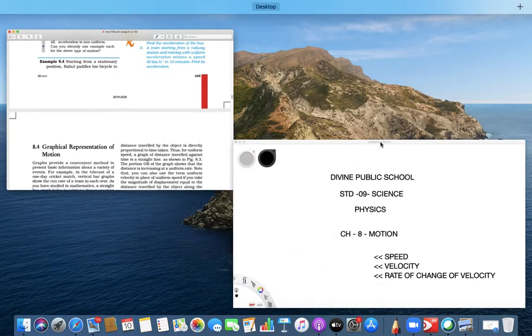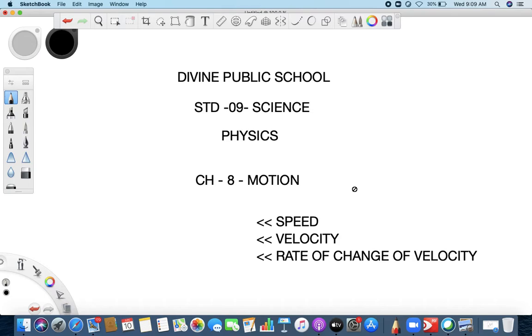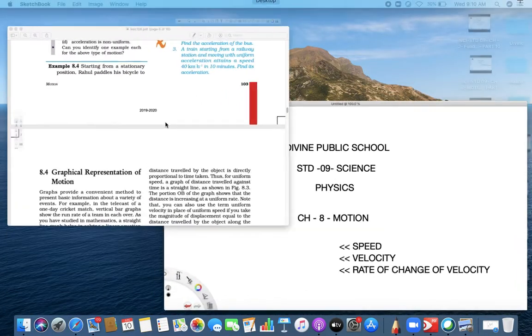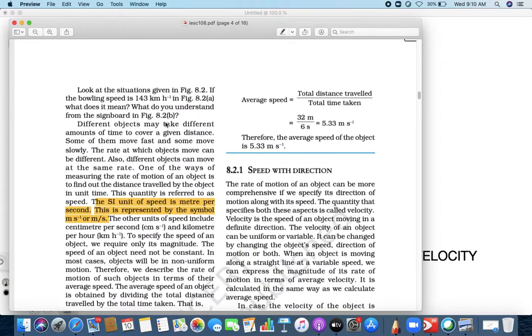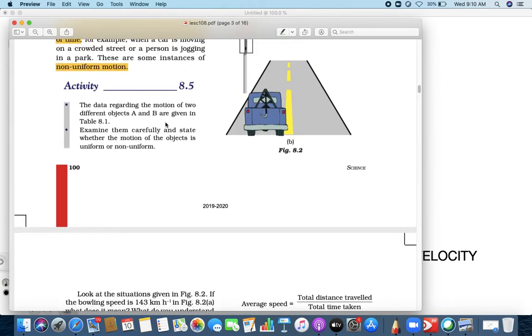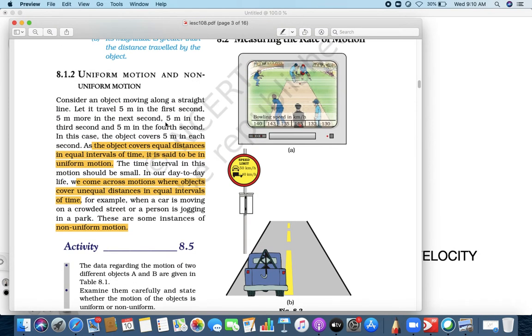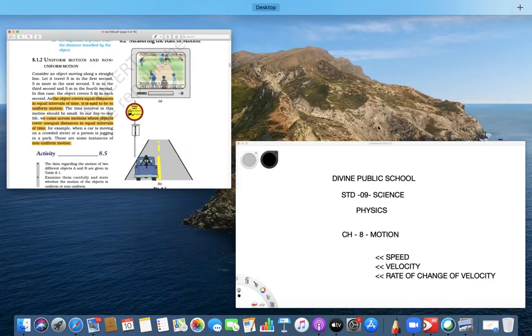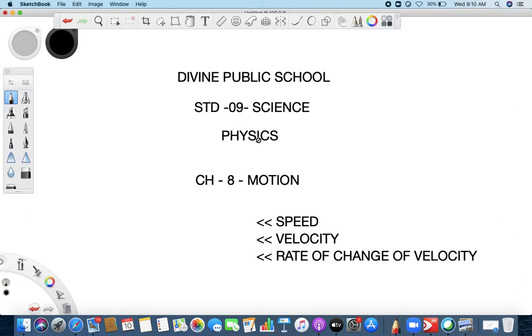Before we start, we are going to continue with our three topics: speed, velocity and rate of change of velocity. We already learned what speed and velocity are, but let me brief you a little more on it. I told you we learned uniform motion and non-uniform motion, then we were learning what speed is. Speed is the distance covered upon time taken. Let me write and show you.